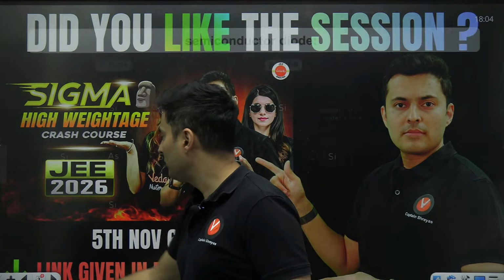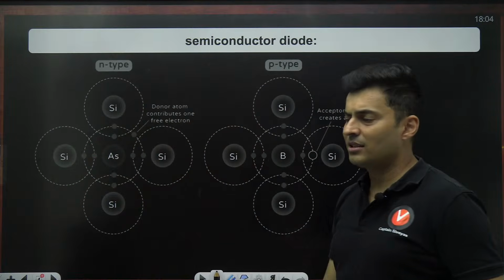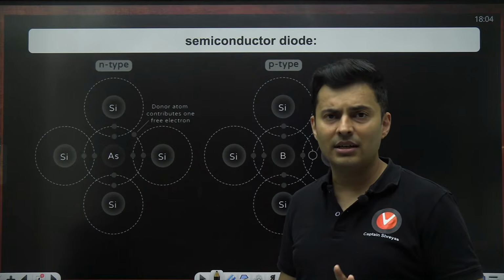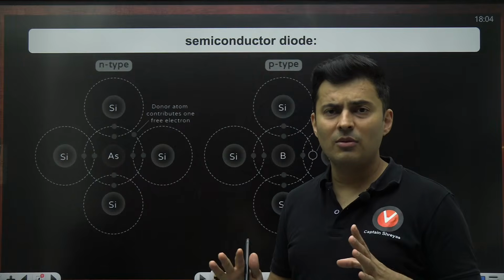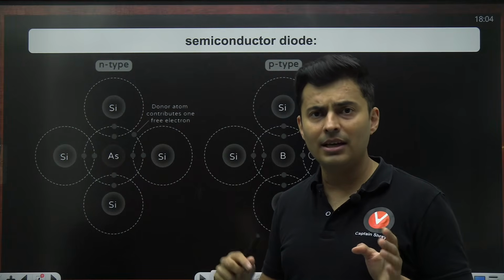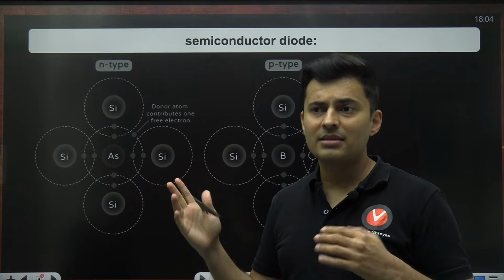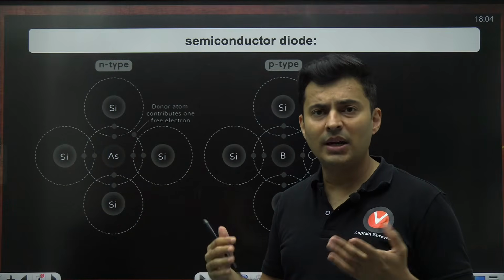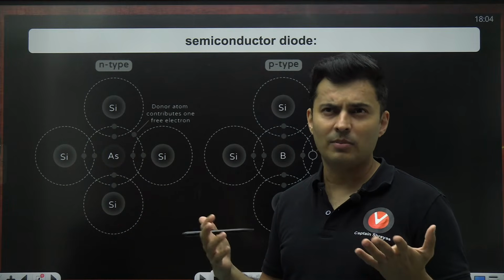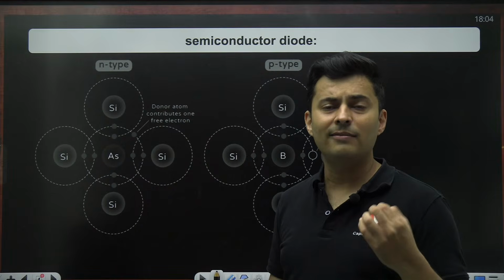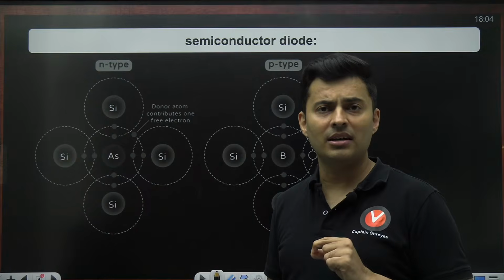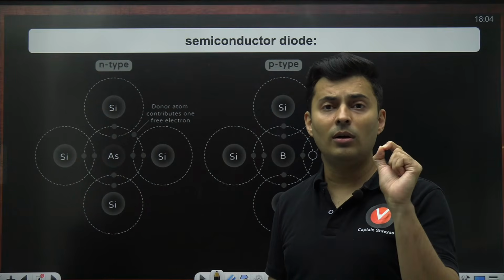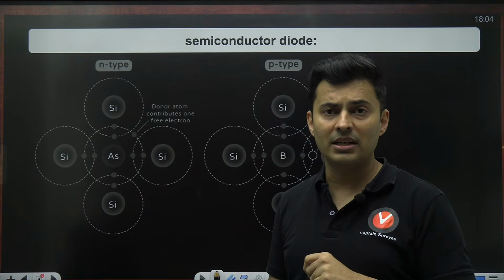Starting off with the first concept, where we discuss the N type and P type semiconductors and band energies. Semiconductors are those devices which have conductivity between metals, like conductors, and the resistors or bad conductors, which have very low conductivity. One more differentiating factor about semiconductors is they do not follow Ohm's law. They are non-ohmic in nature.